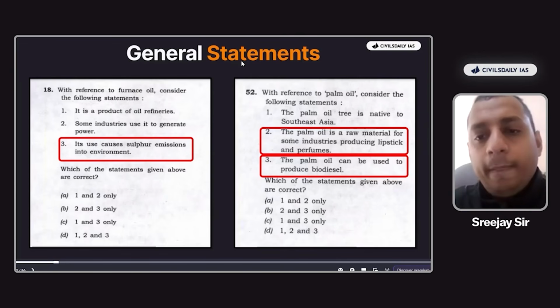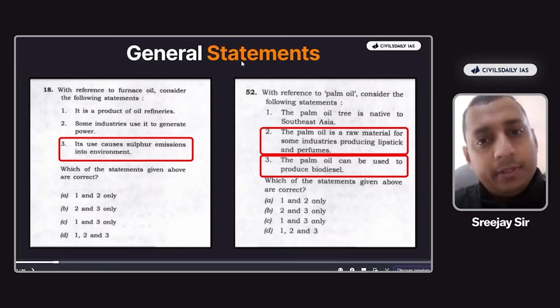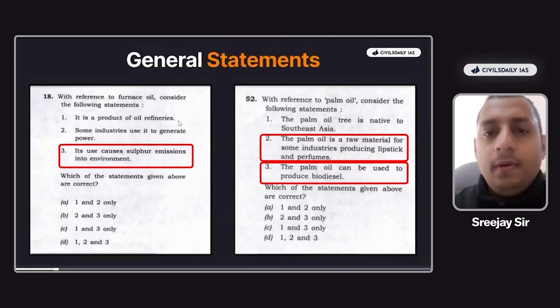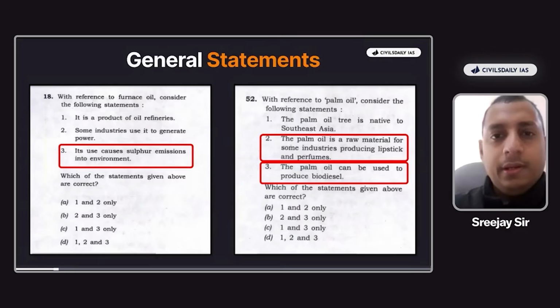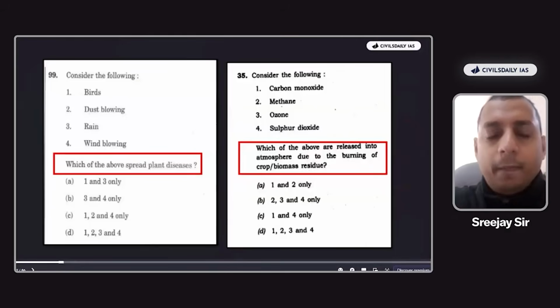And the third one, palm oil can be used to produce biodiesel. Can UPSC counter the same? Now maybe right now UPSC is not using it, but what about in the future? Can UPSC say that after 2000 years or maybe 5000 years, palm oil cannot be used to produce biodiesel? UPSC can never say the same, right? This is why these are general terms and this is how you have to think. Take everyone.